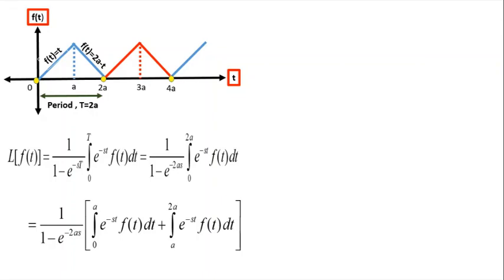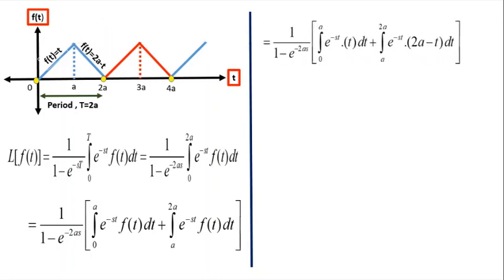Here the 0 to 2a integral is split up into 2, that is from 0 to a and a to 2a. So we write it as 1 divided by 1 minus e power minus 2as into integral 0 to a e power minus st f of t dt plus integral a to 2a e power minus st f of t dt. In the figure itself, it is very well depicted that under the interval 0 to a, f of t is t, and under the interval a to 2a, the function defined is 2a minus t.